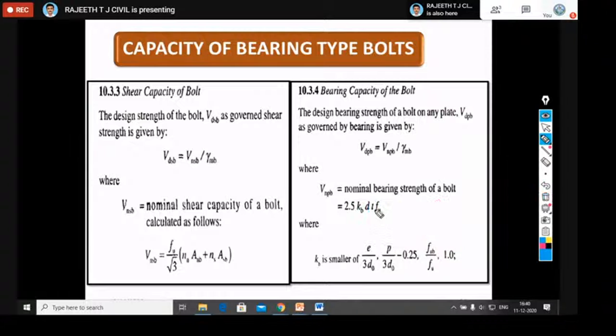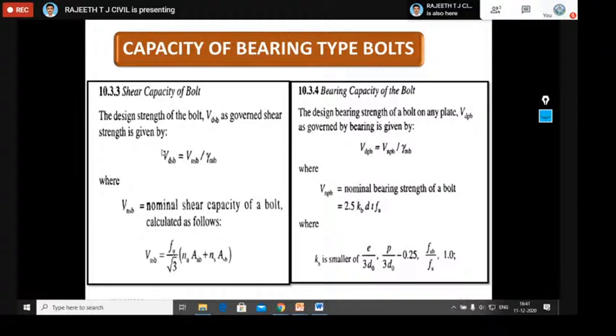Okay. Now, next, what is FU? The ultimate strength of the material, that is the bolt, we should consider here. So this information, FU and KB, they will give, and sometimes they may give gamma MB directly. Otherwise, you should remember that value. The thing here is you should calculate the bearing strength. One question I saw in a competitive examination asked: what is bolt value, or what is the strength of a bolt?